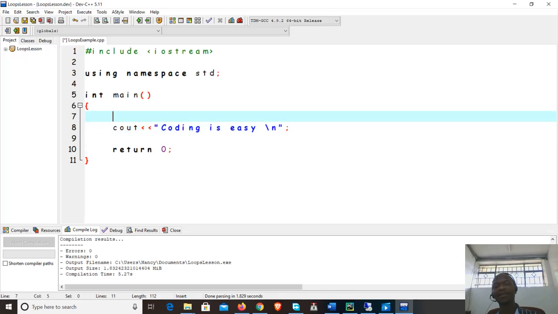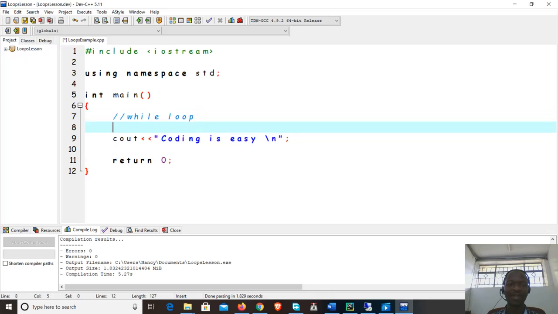Now, to begin with, I'm going to talk about the first kind of loop here, which is the while loop. The way it works, let me put some comments here just for us to follow through.